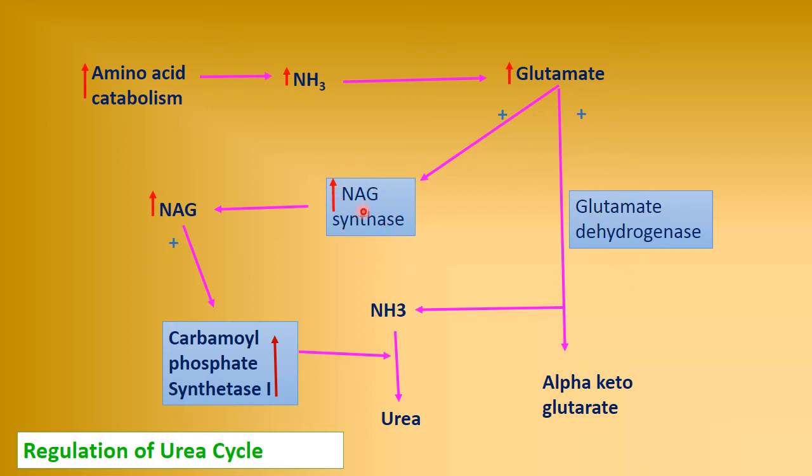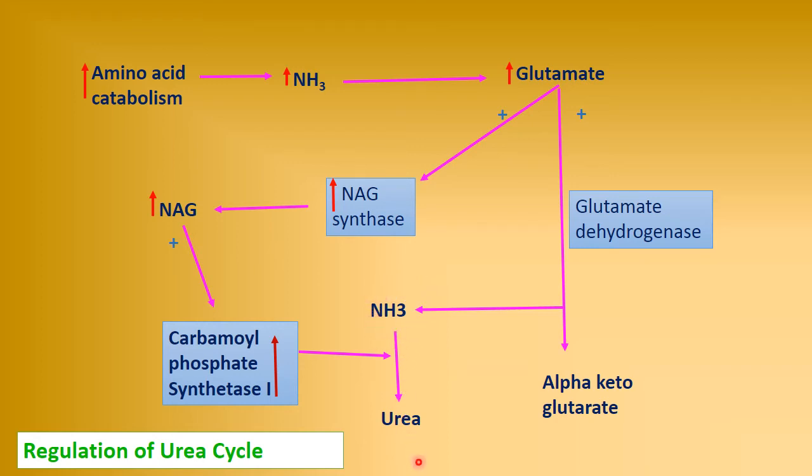This NAG is N-acetyl glutamate, and this enzyme increases the formation of NAG, and this NAG then increases the activity of carbamyl phosphate synthetase. In this way, carbamyl phosphate synthetase stimulates synthesis of urea from ammonia.